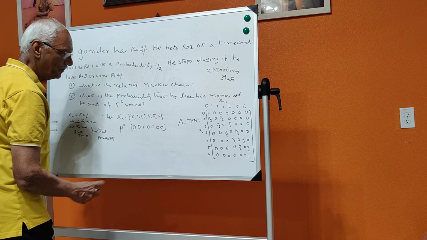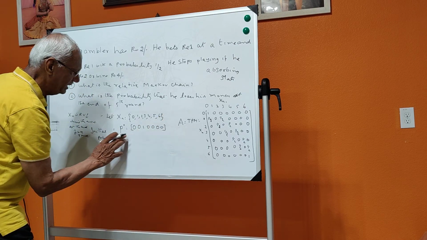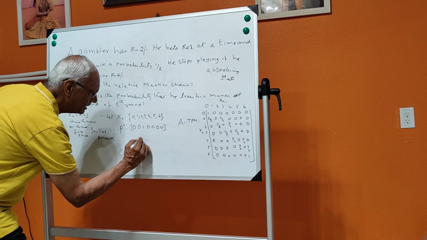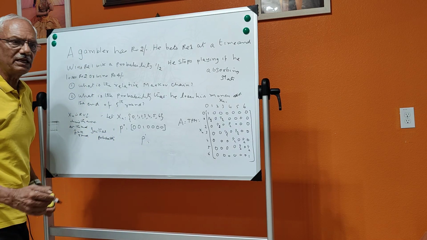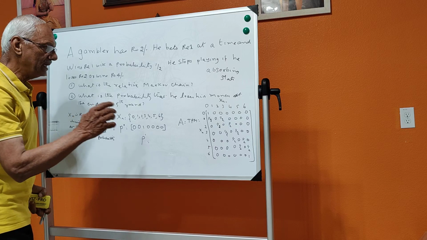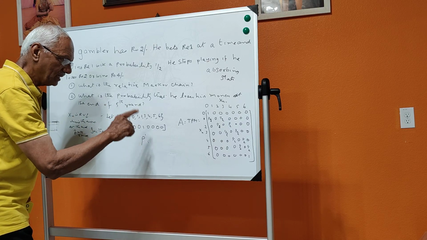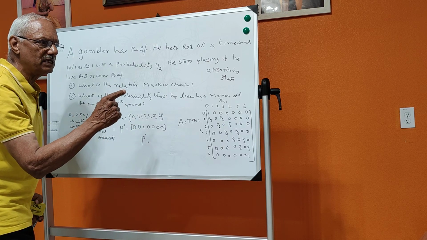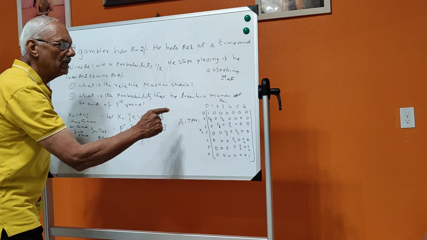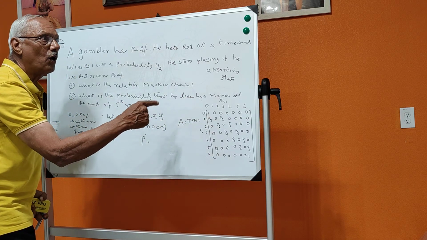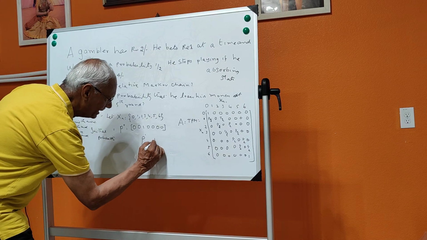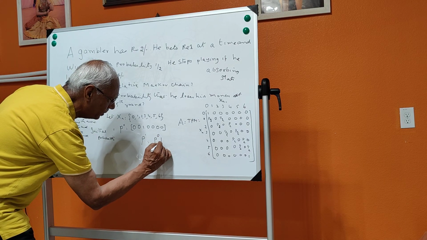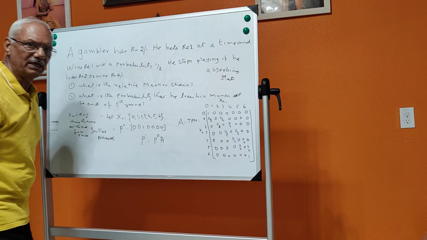See, this is your initial probability, P0. Then what is the first-round probability of the game? What is the probability of the various states in the game? That is, P1 is given by P0 into A. This is what you will get.